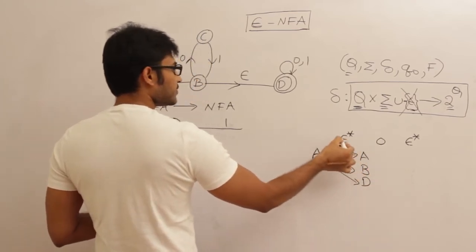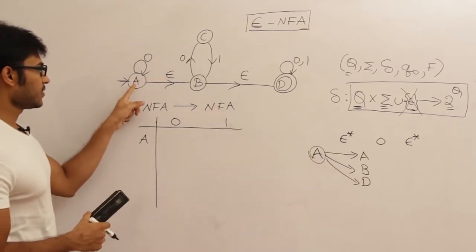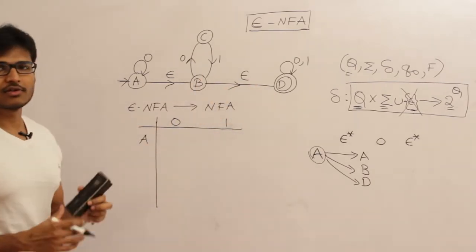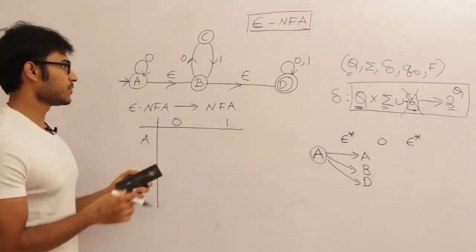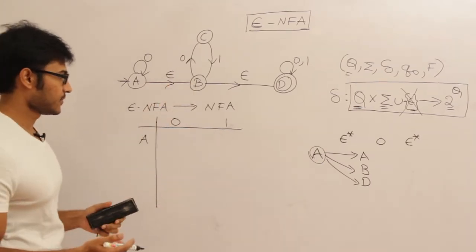These are all the states where A can reach only seeing epsilons. On seeing one epsilon, A; on seeing one epsilon, B; on seeing two epsilons, D. I should not even count them as 0 epsilons or 1 epsilon or 2 epsilons, because however many epsilons there are, 2 or 3, it is simply epsilon, right?